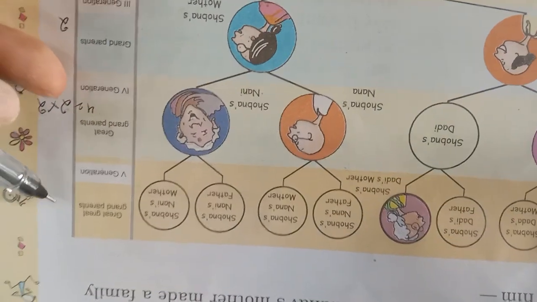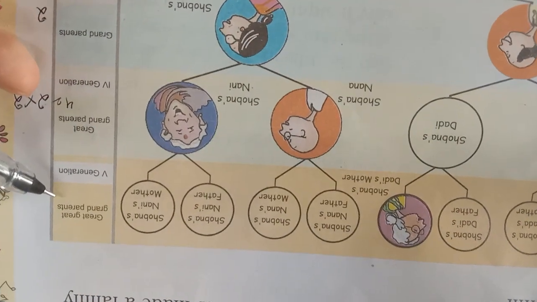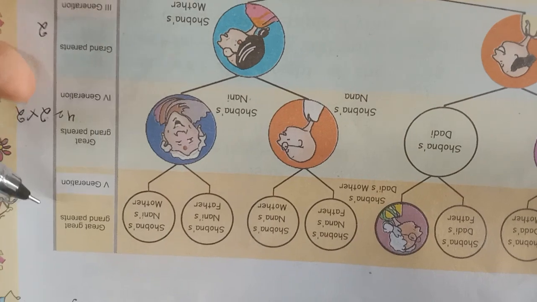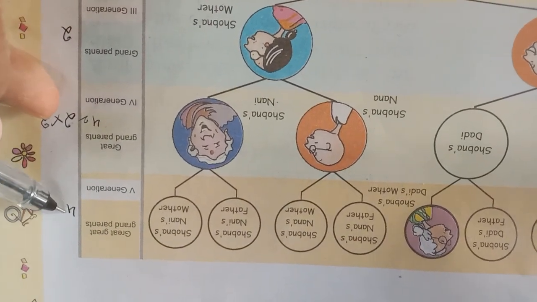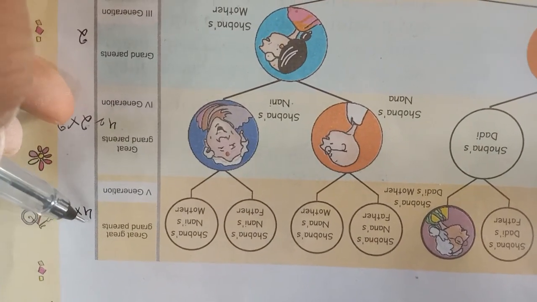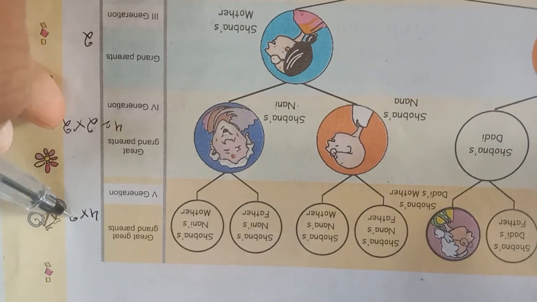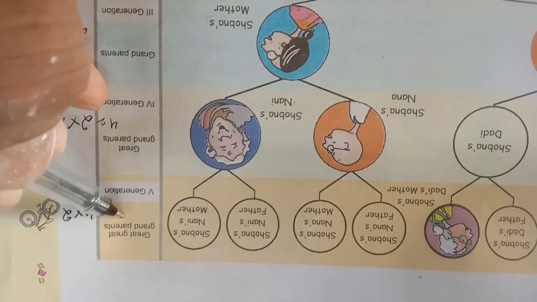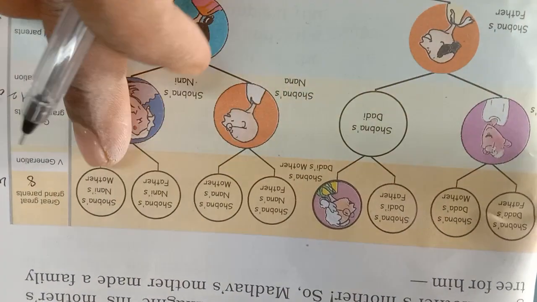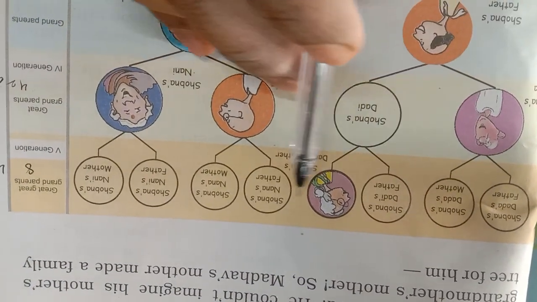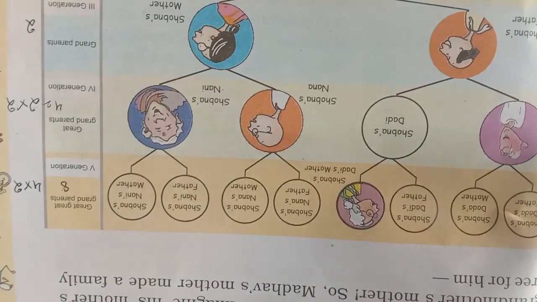Next, fifth generation. In the previous generation we have how many? 4. Again, for each one mother and father, so 4 into 2, 8. Yes, we can see here 8, beta: 1, 2, 3, 4, 5, 6, 7, 8. Hope you understood.